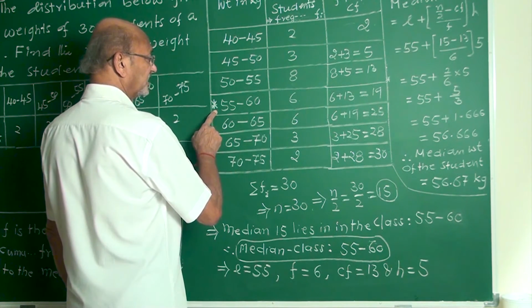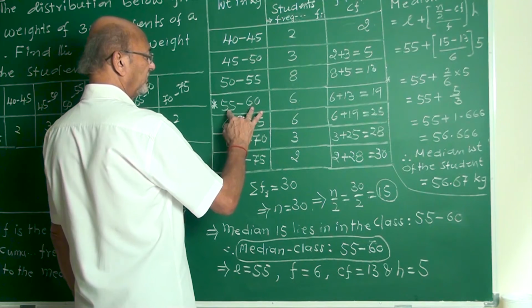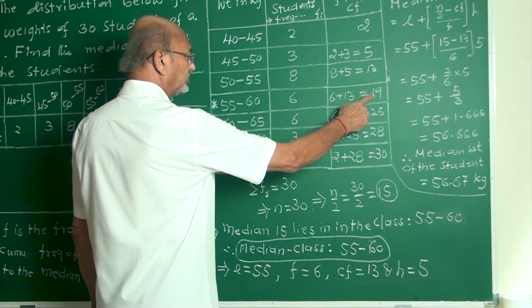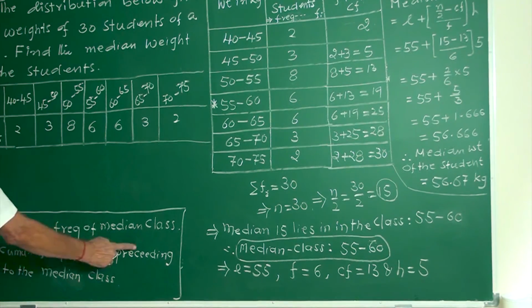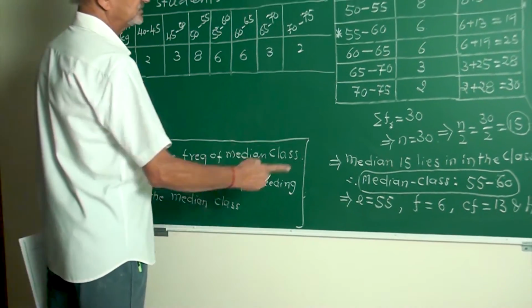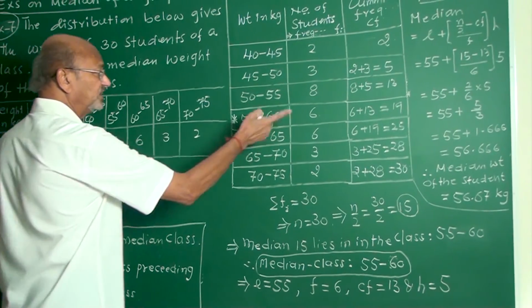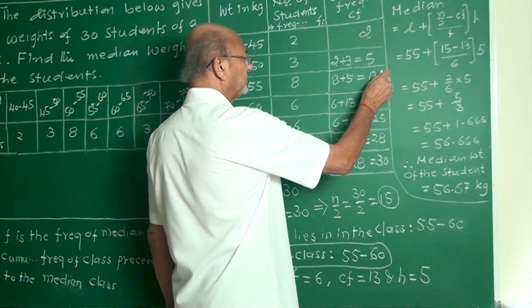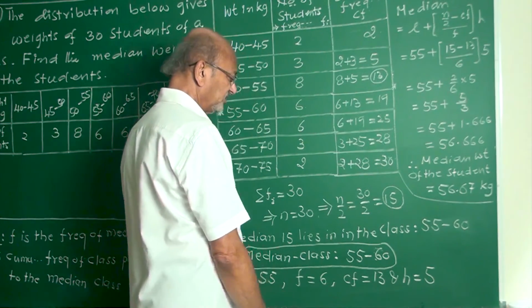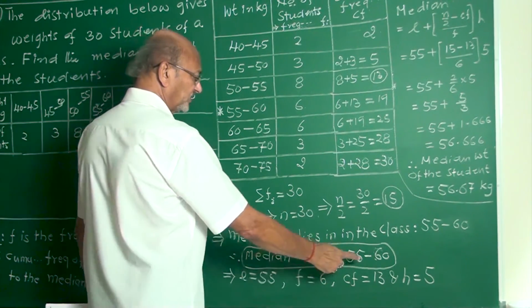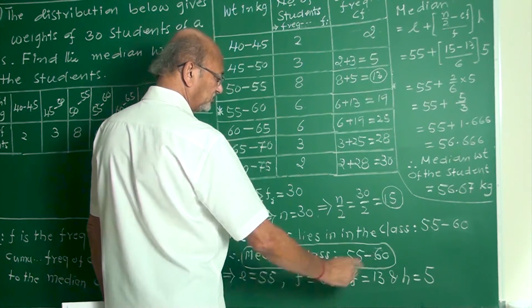One less than this class. But you wanted what, my friends? The class preceding the median class. This is your median class. Preceding the median class means this 13. Therefore, cumulative frequency is 13. What is your H? 60 minus 55 is 5.